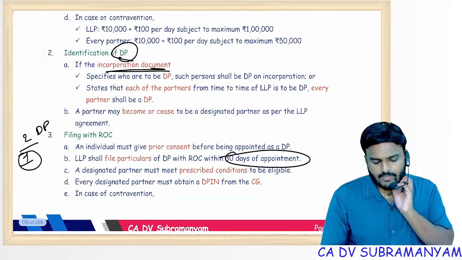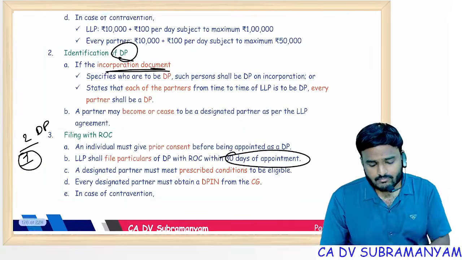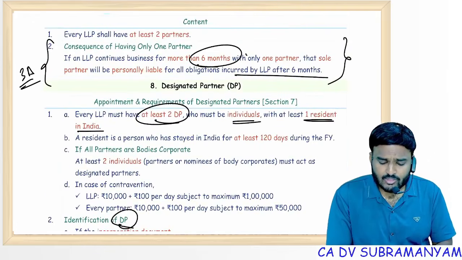Yes, in case of number falling below the statutory limit, lawmaker is giving 6 months time period to increase the number of partners.